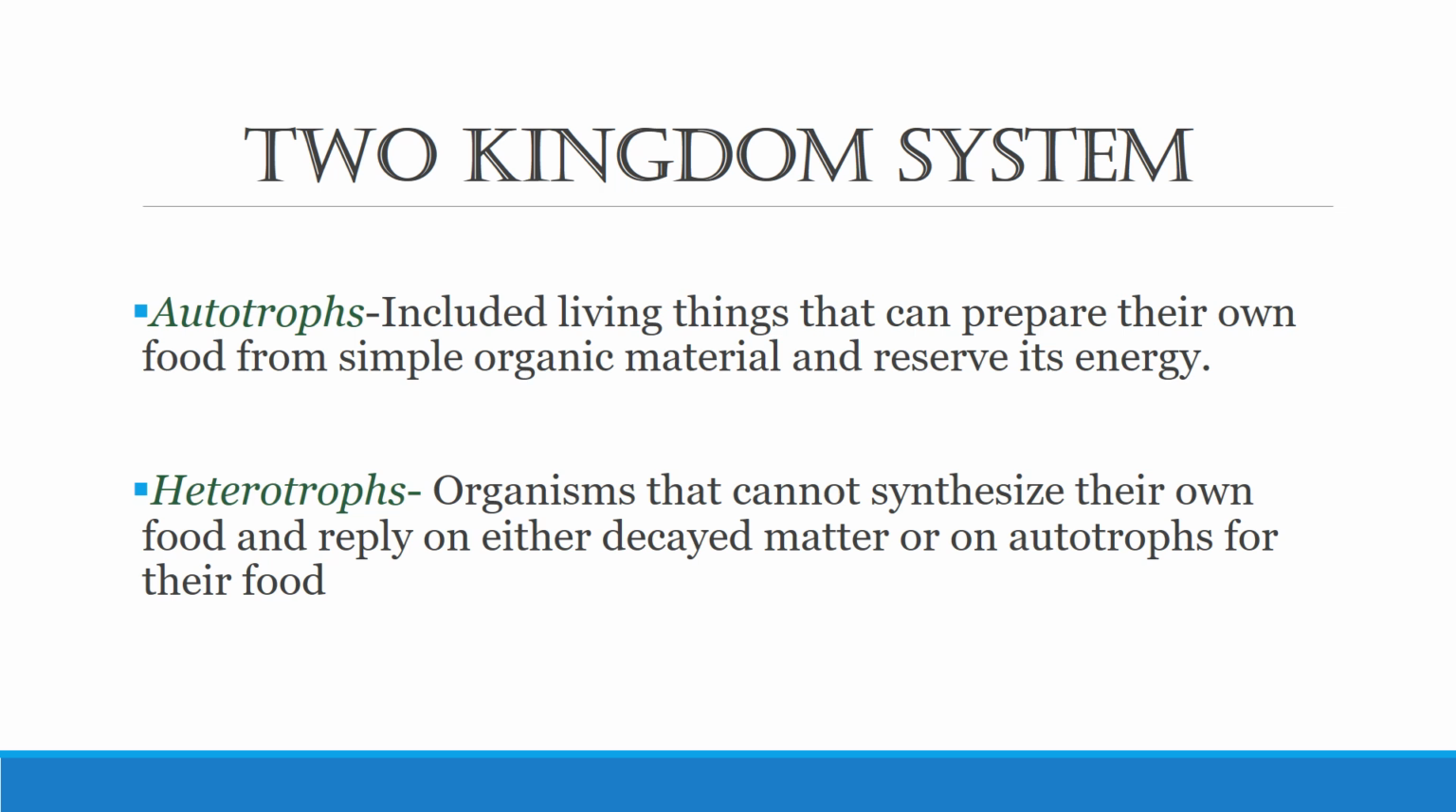Speaking of mode of nutrition, there are autotrophs and heterotrophs. Autotrophs were the plants, which can prepare their own food from simple organic material and reserve their energy, whereas heterotrophs were the animals, which cannot make their own food, move from one place to another, and rely on decayed matter or on autotrophs for their food. So this is how the two kingdom system was introduced, on the basis of a specific characteristic feature, that is mode of nutrition.